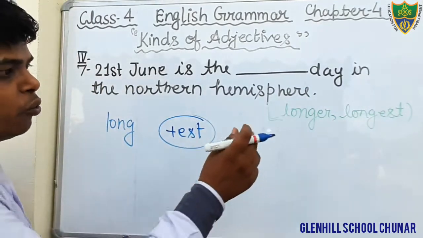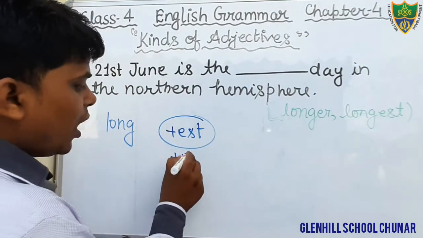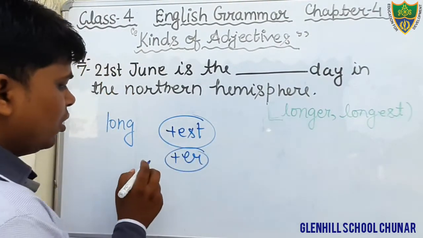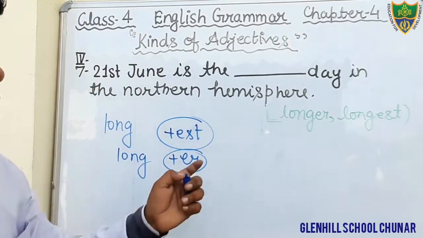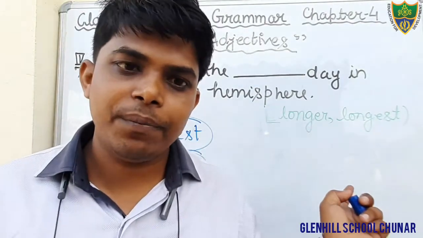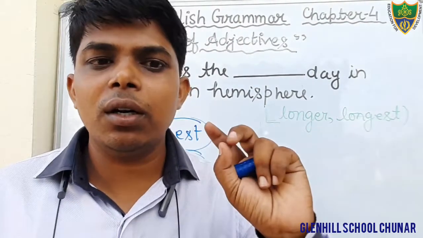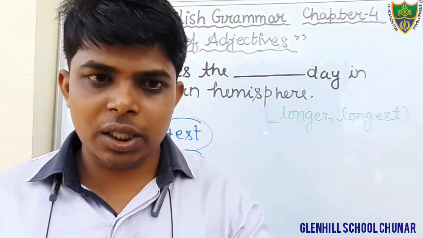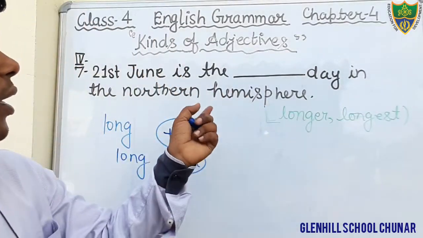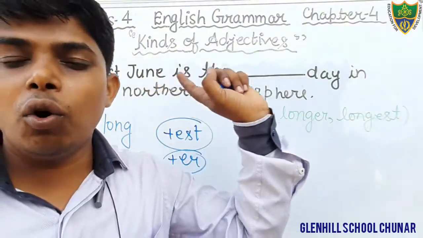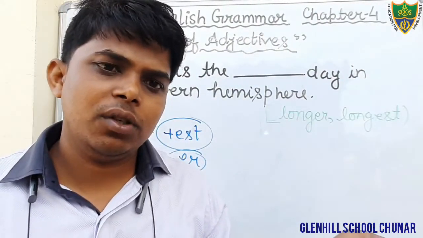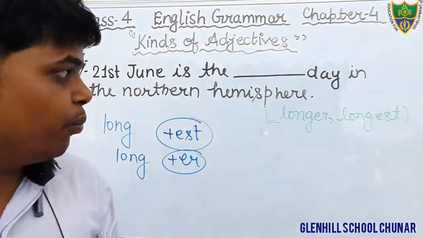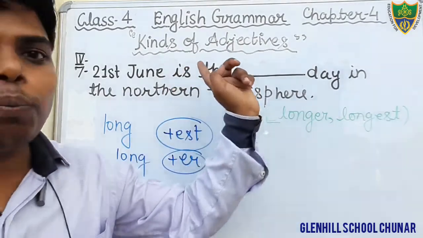Dear students, when do we use er? We add er to the positive degree in the comparative form, when we compare one thing with another thing. Here we are comparing one day with the whole set of days, so many days. Therefore, that is the superlative degree.